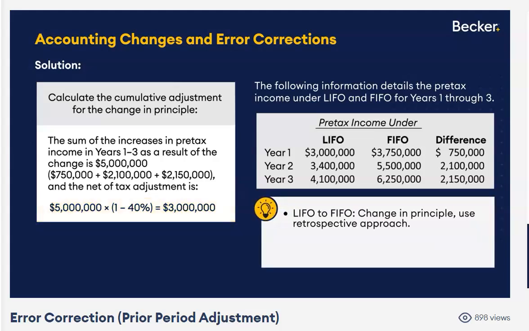Now, just be mindful, folks. We went from LIFO to FIFO. If in this question we had gone to LIFO from FIFO, well, when you go to LIFO, that's a change in accounting method. But remember, whenever you go to LIFO, we would use a prospective approach. Just use LIFO in the current year and going forward. But since we're going to FIFO, retrospective application, we've got to find the cumulative effect of that change in accounting principle. Pre-tax 5 million, 3 million after tax.